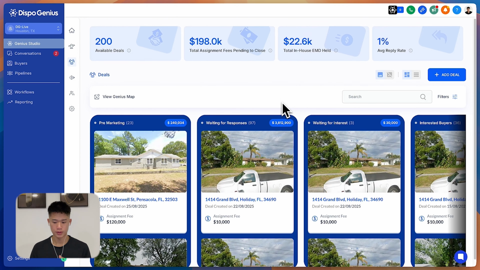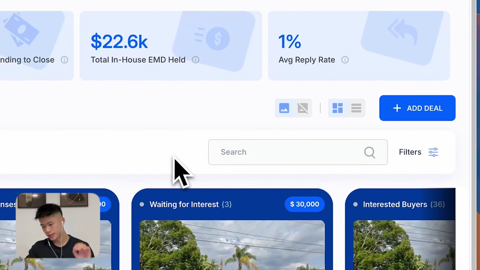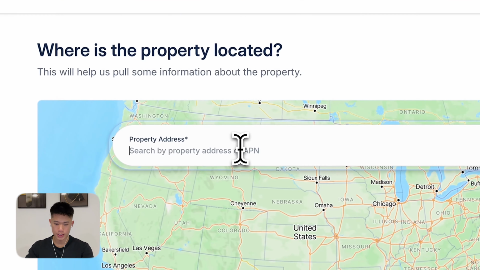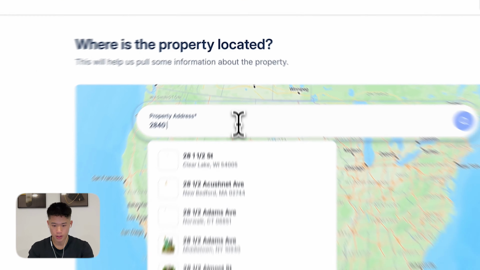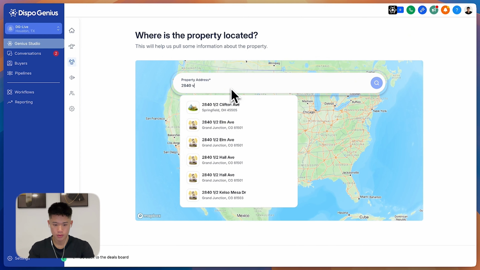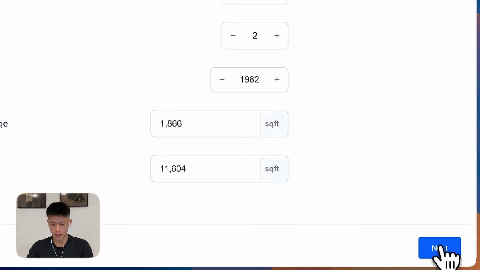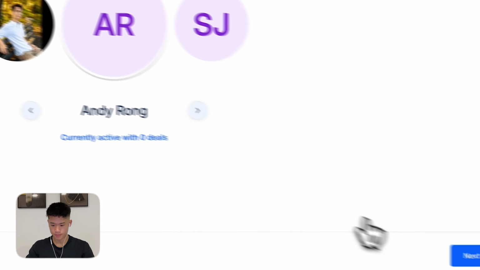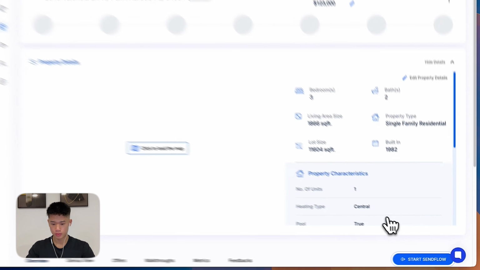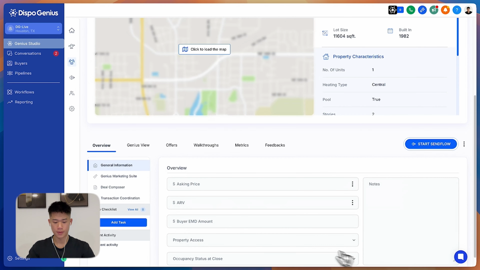So this is the deals board. This is where all the magic happens. Let's say I have a deal, and I'm going to put in a deal I have under contract right now. It's this one right here. There it is, and click next. Dispo Genius is automatically going to pull the property details. I confirm them. I'm going to select the Dispo Manager and my profit. And now this is where all the cool things happen.